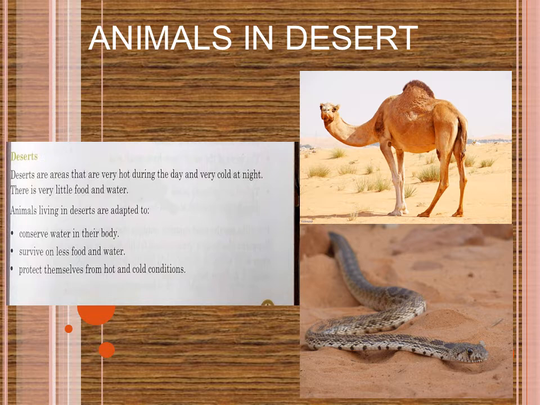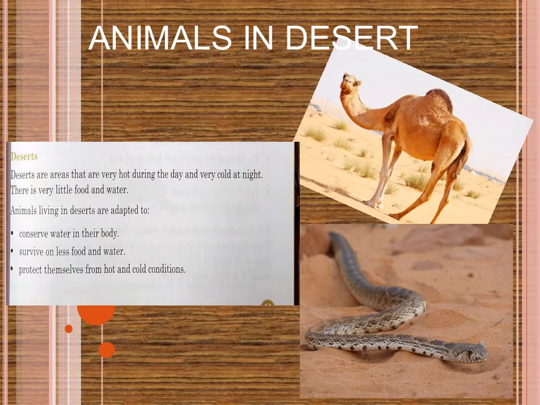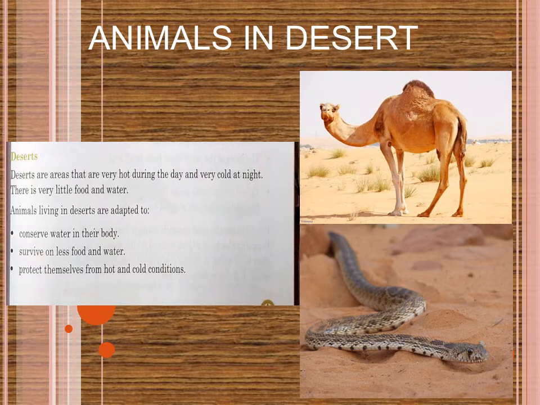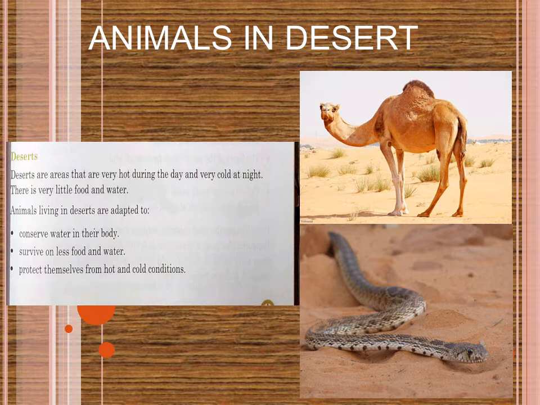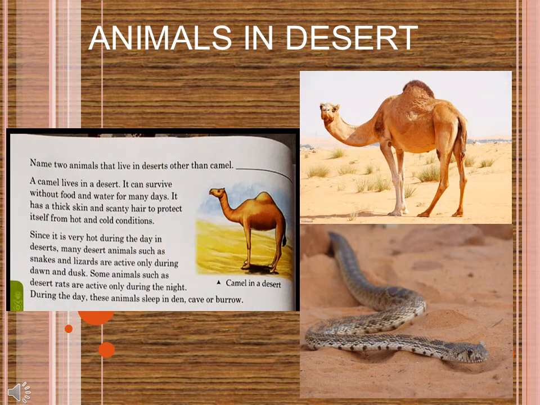Let us go to page number 26. The first picture that comes to our mind whenever we are describing desert is the camel. That is the most important animal which is visible in desert. So now we will discuss the camel. A camel lives in a desert and it can survive without food and water for many days. It has a thick skin and scanty hair to protect itself from hot and cold conditions.